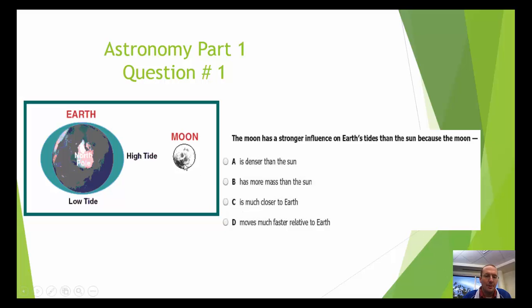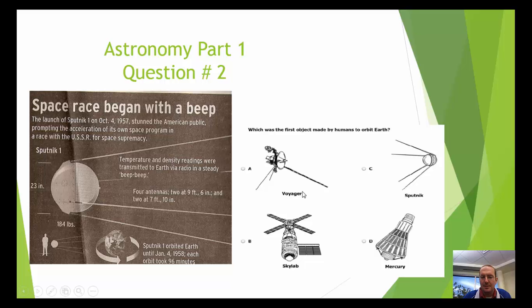C is much closer to Earth. As the moon orbits around the Earth, the water on the Earth is going to move and be affected by the moon. So C is the best answer here.